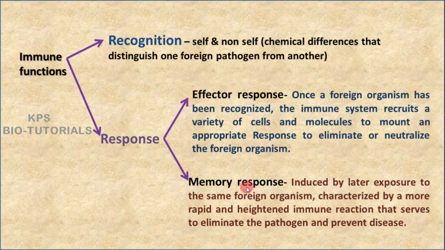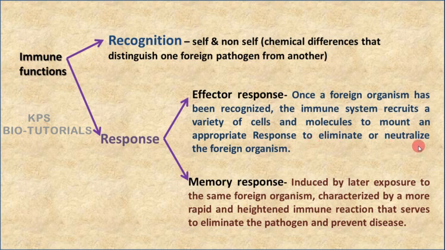Effector response means once a foreign organism has been recognized, the immune system recruits a variety of cells and molecules to mount an appropriate response to eliminate or neutralize the foreign organism.